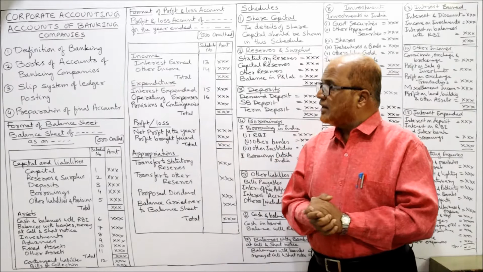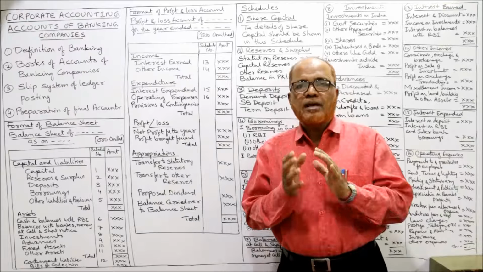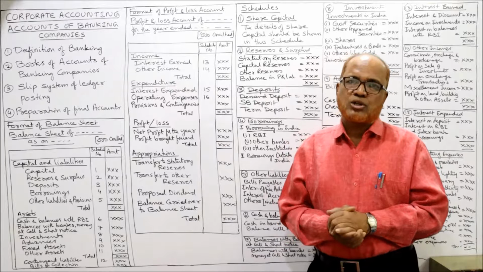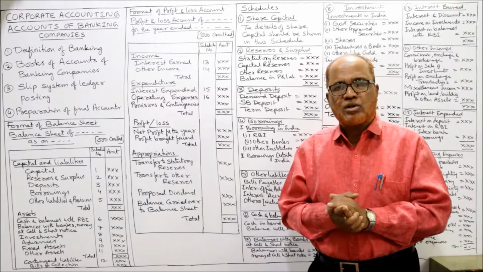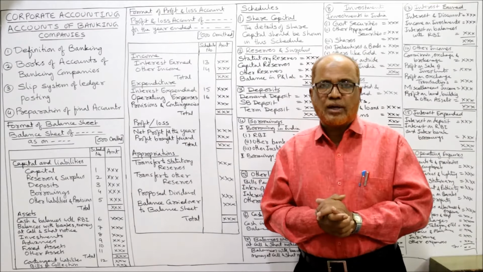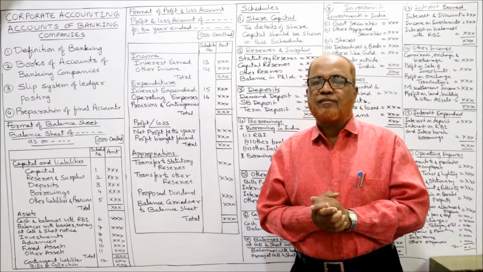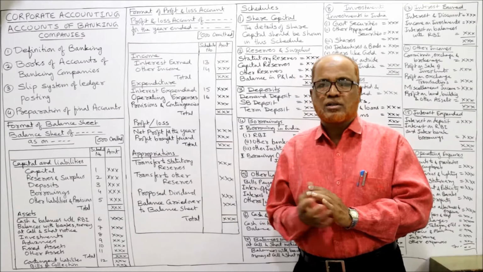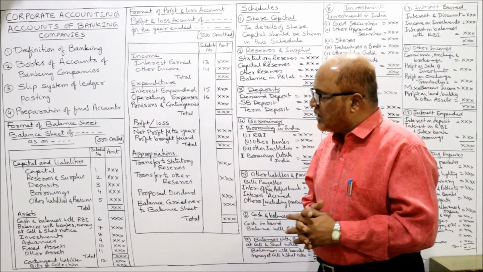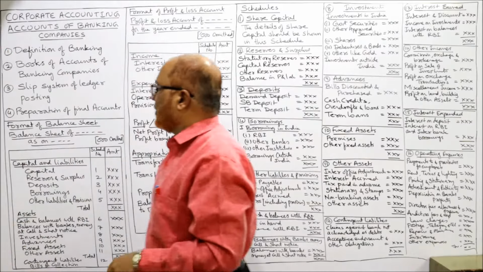Now, preparation of final accounts. The RBI has prescribed a revised format for preparing the profit and loss account and balance sheet. This revised format was applicable from 1st April 1992, and the same format is still going on. Every bank in India must prepare the final accounts according to this new format. Now we are going to discuss the provisions of the new format.